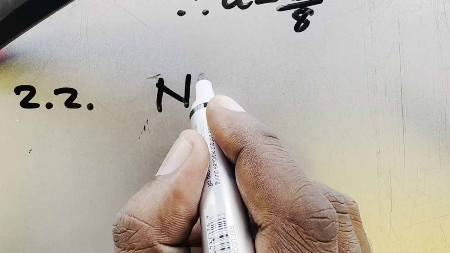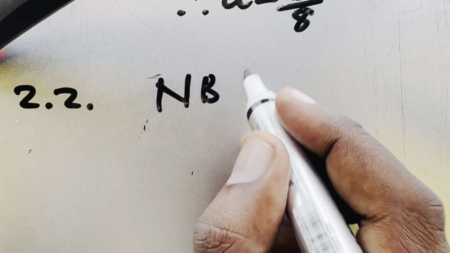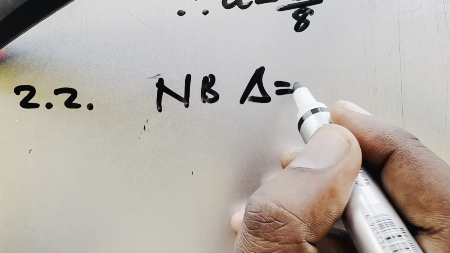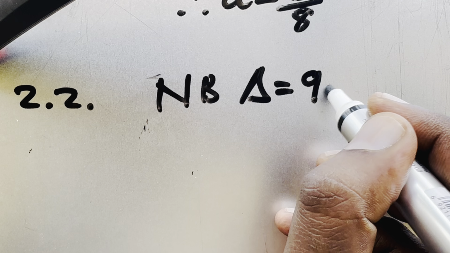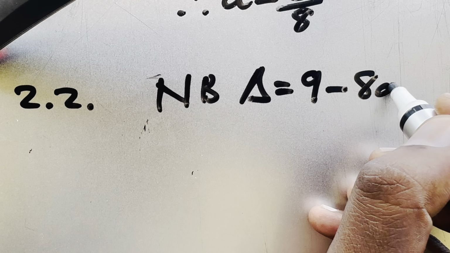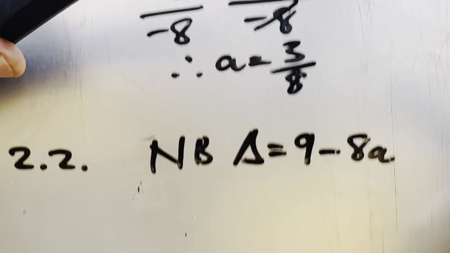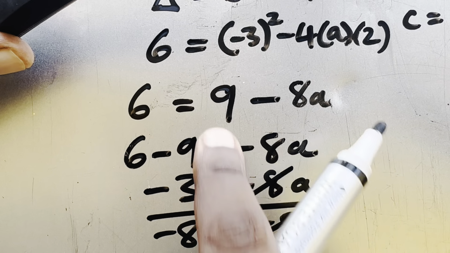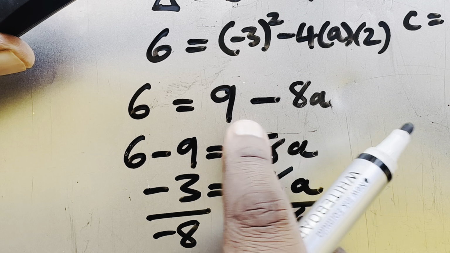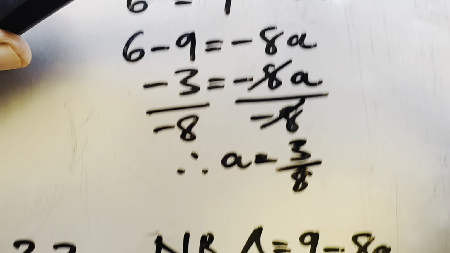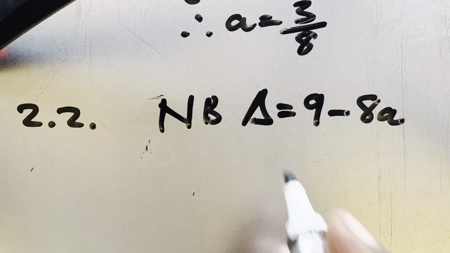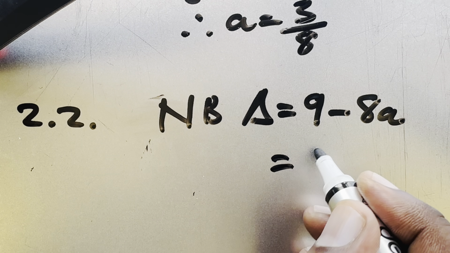NB. Remember that we had our discriminant is equal to 9 minus 8a. Remember from this question, the discriminant, what we solved here, is equal to 9 minus 8a. So we are going to have how much now?